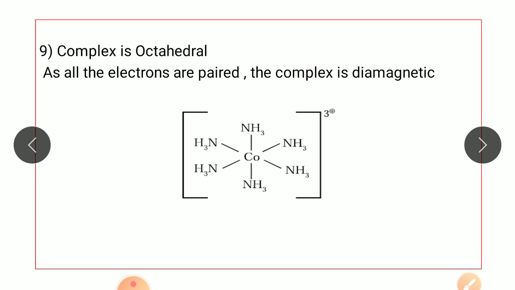Now the complex is octahedral, and we can see that all the electrons are paired after the complex formation. If we look at the electronic configuration of the complex, all the electrons are paired and the complex is diamagnetic. This is the structure of the cobalt complex. The geometry is octahedral.